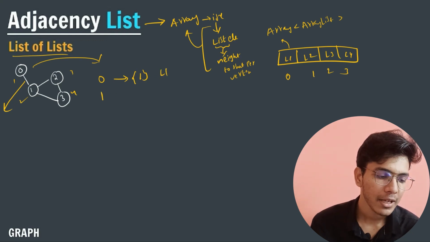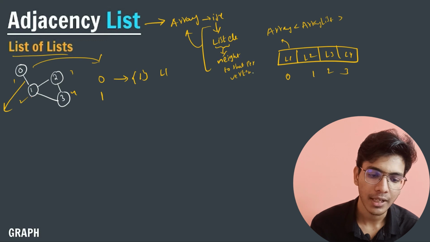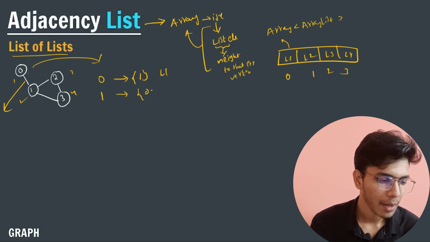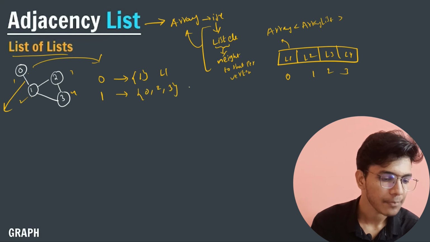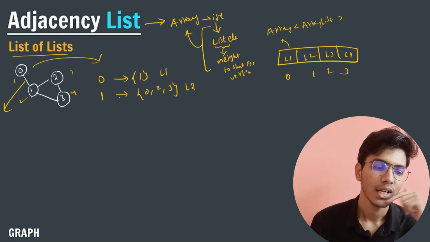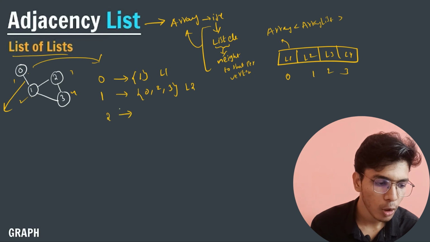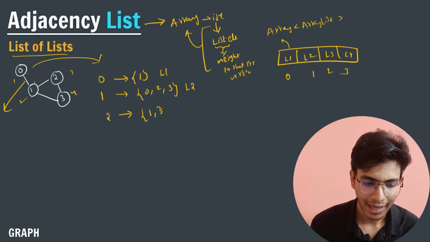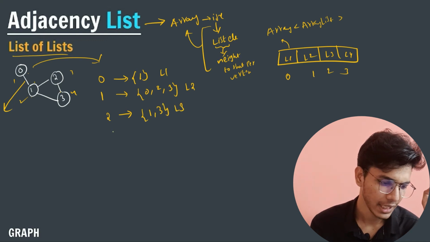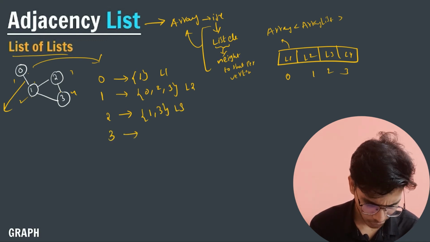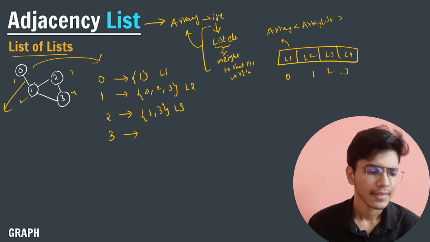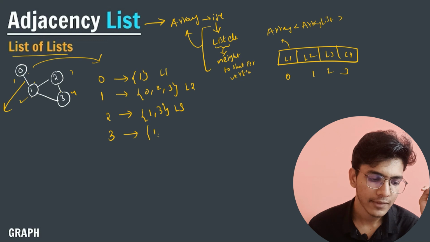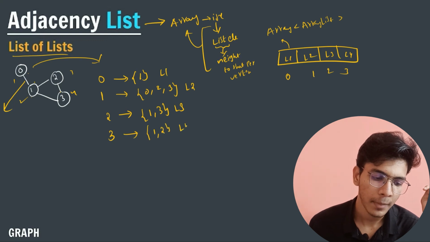Similarly, for vertex 1, what are the neighbors I am having? I am having 0, I am having 2, I am having 3. So this will become my list 2. Similarly, for the second node, what are the neighbors? 1 and 3. So I will store 1 and 3, and this is my list 3. And for the third vertex, the neighbors are 1 and 2. So here I will store 1 and 2, and this will become my list 4.